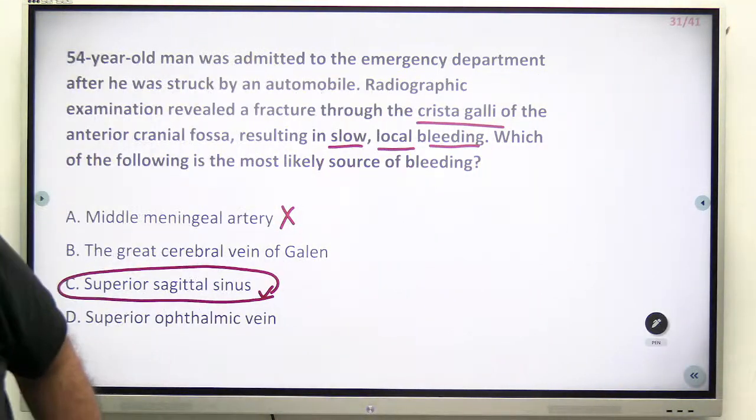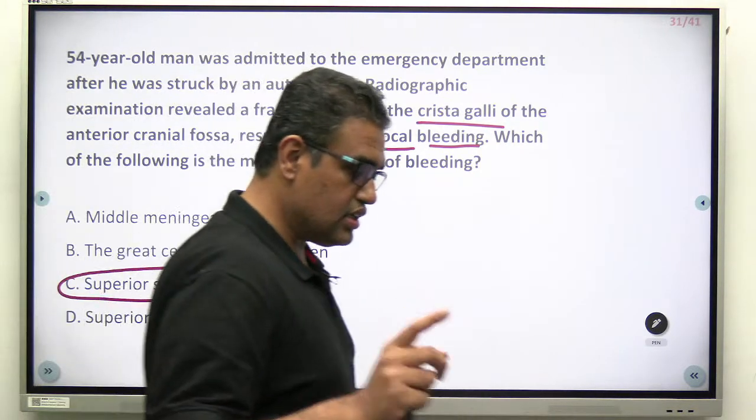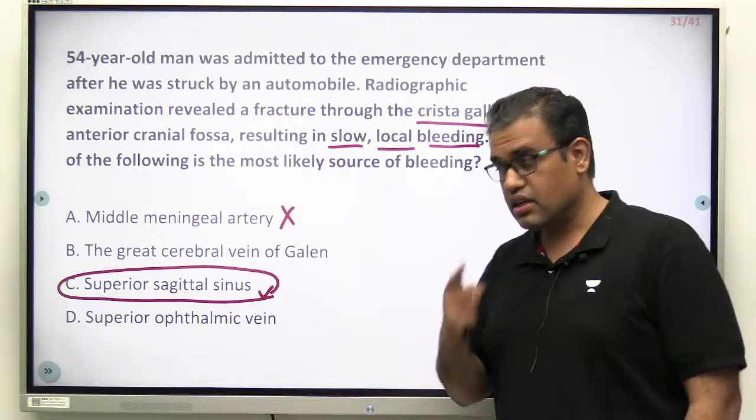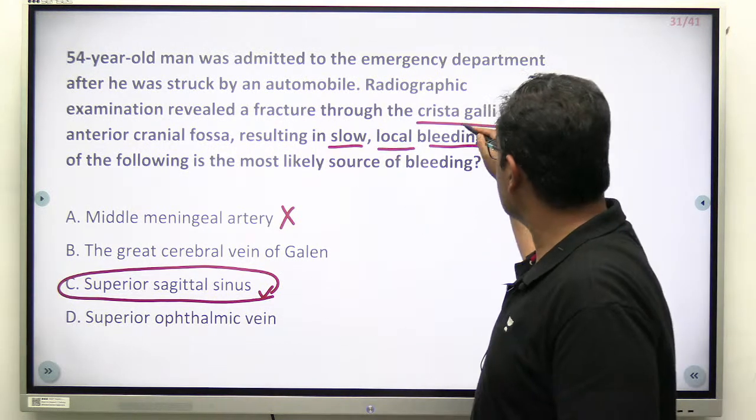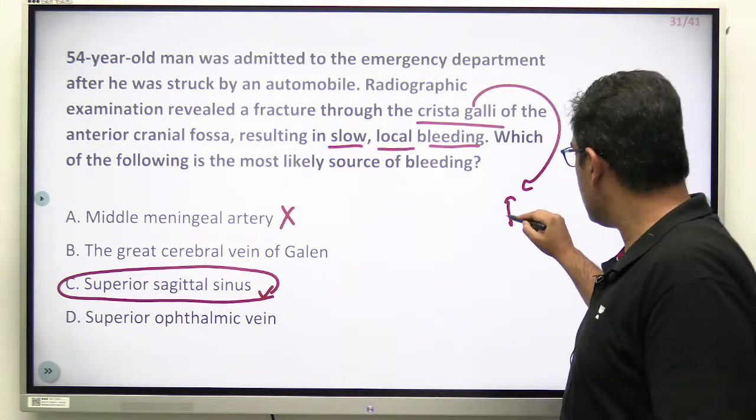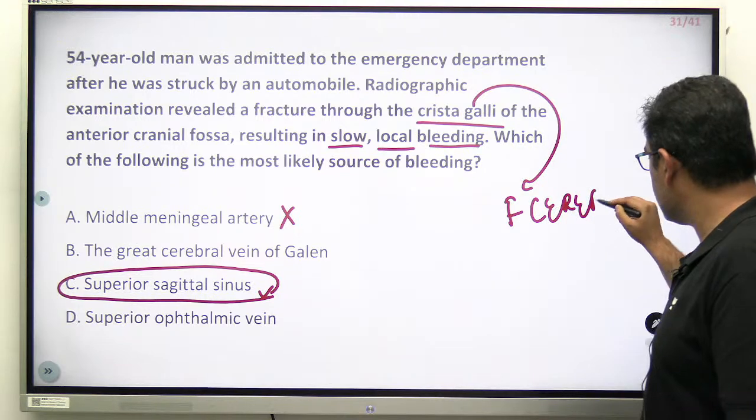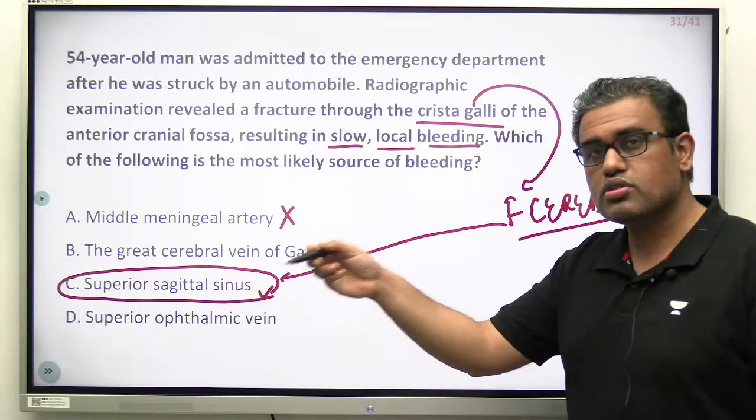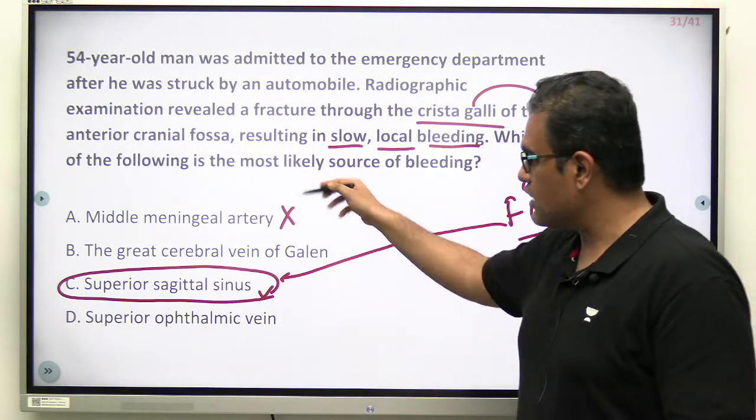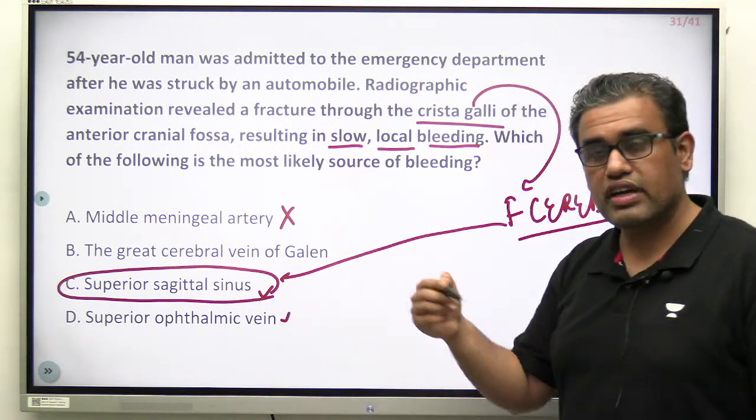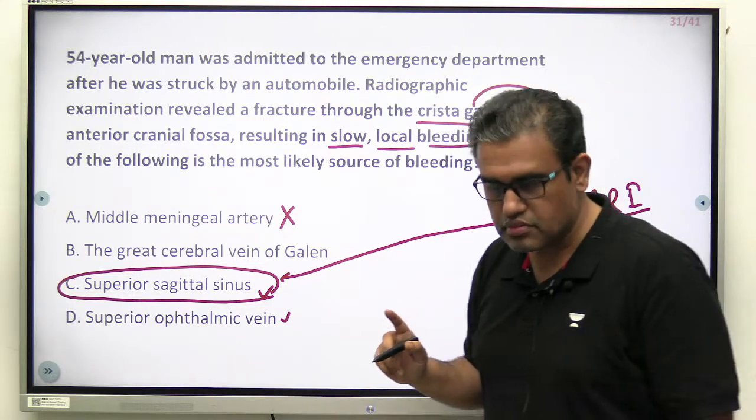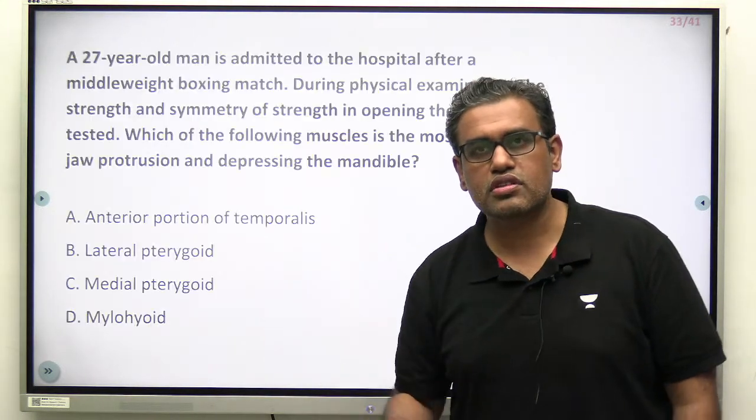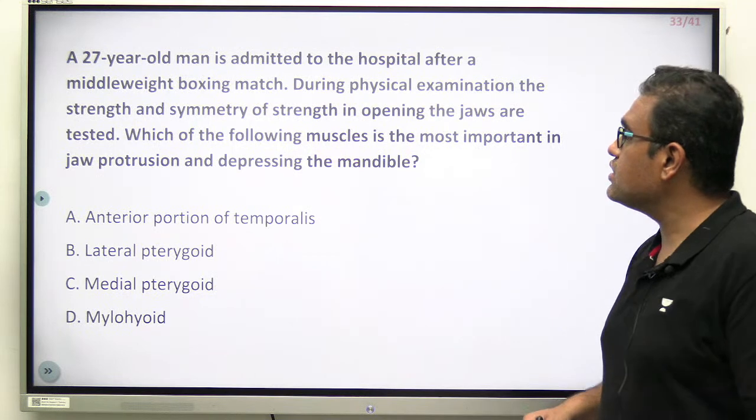Answer is option number C, superior sagittal sinus. Remember, crista galli is an attachment of the falx cerebri, and which venous sinus is related to the falx cerebri? This. Galen is present posteriorly. Artery you can rule out. Ophthalmic I already showed you where it is present. Point clear? I hope it is clear. Let's move on. Let's see what else we have in store.